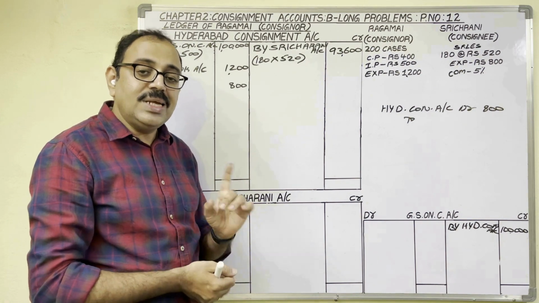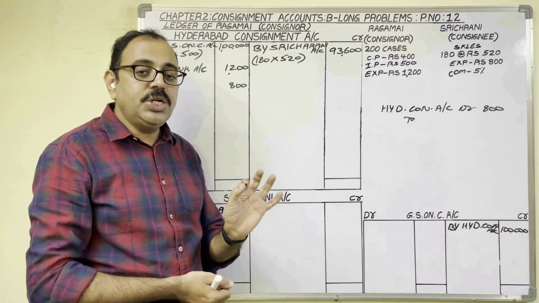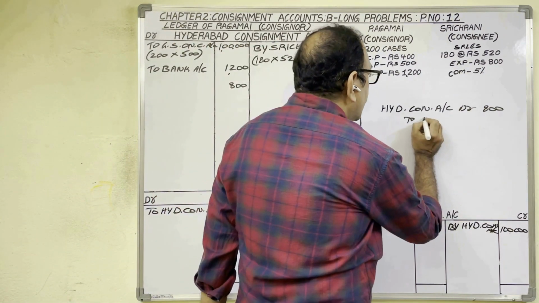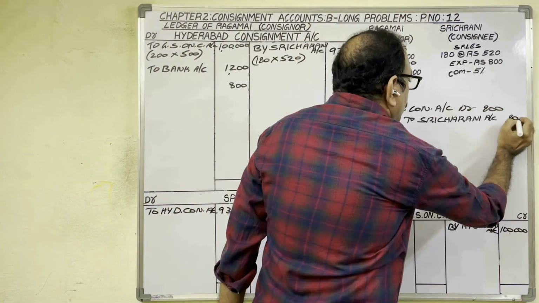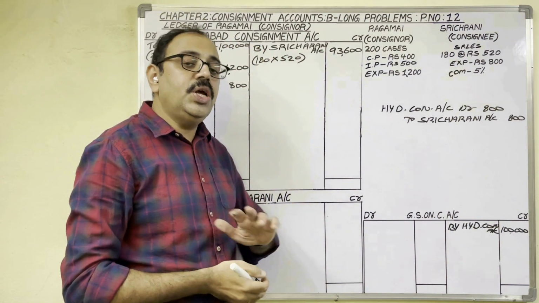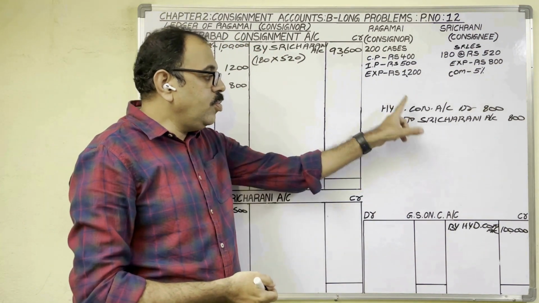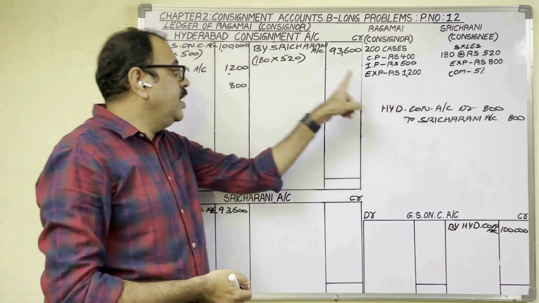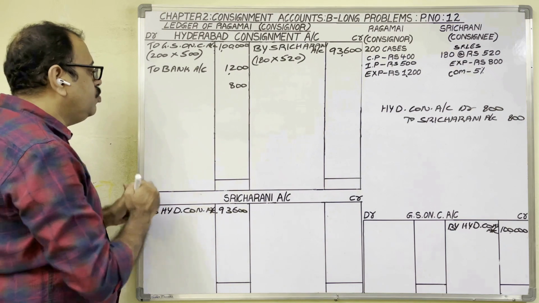So creditor means liability. Liability shows a credit balance. Therefore, we should credit consignee's account. So this is the entry for consignee's expenses in consignor's books. And how to post this? As consignment account is debited, in consignment account debit side we should post.